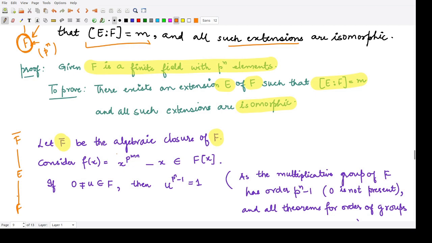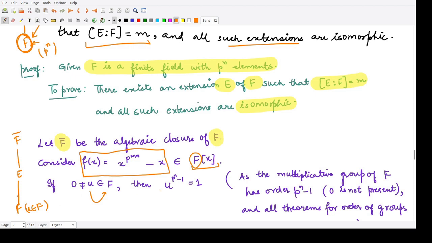So for that, we are considering one polynomial f(x) that is equal to x to the power p to the power mn minus x, and it belongs to F[x]. So that means all the coefficients of this polynomial are in this field F. So this is what we are saying. Now we take any arbitrary element u from F, and we say this is not equal to 0.